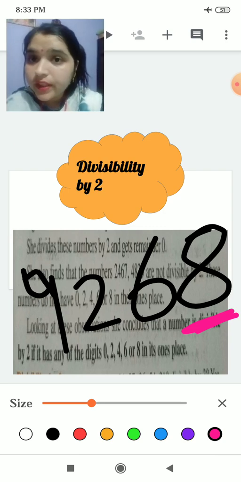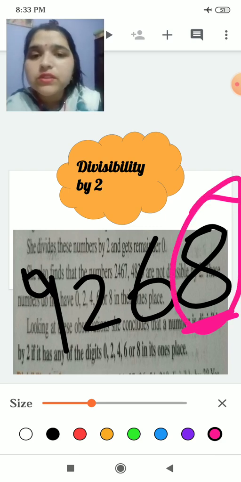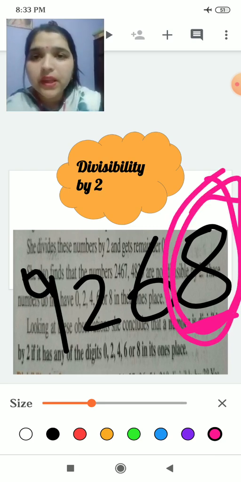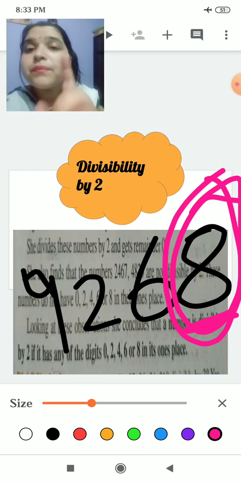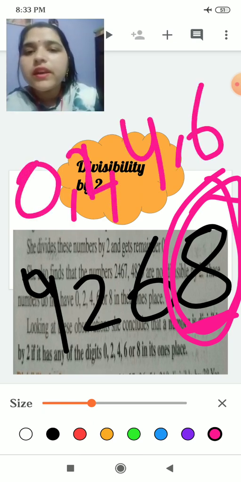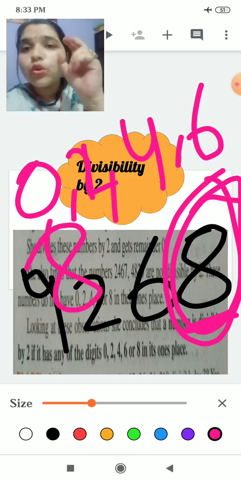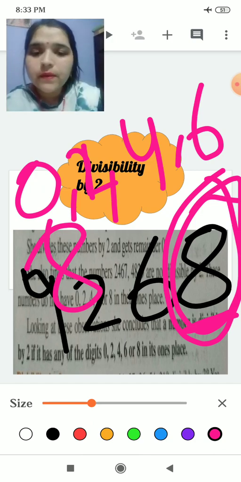Okay, got it? For divisibility of 2, I repeat, you have to check only the ones place. It should contain 0, 2, 4, 6, 8.